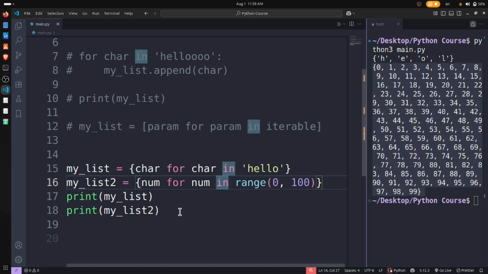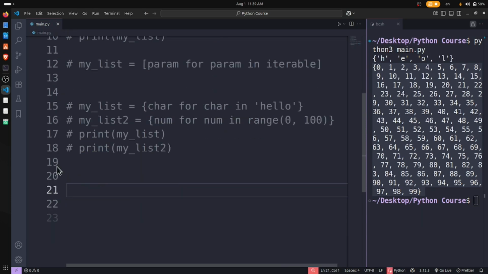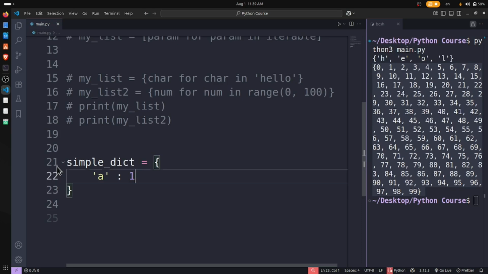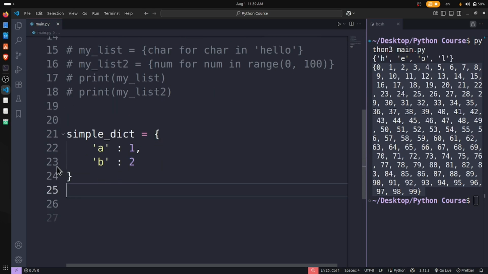Now, how can we use this for a dictionary? For a dictionary, something must be changed. Let's comment out and have a simple dictionary. Like A is 1, for example, B, the value will be 2.